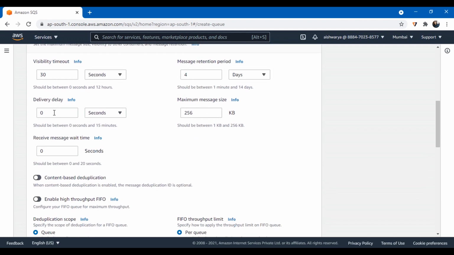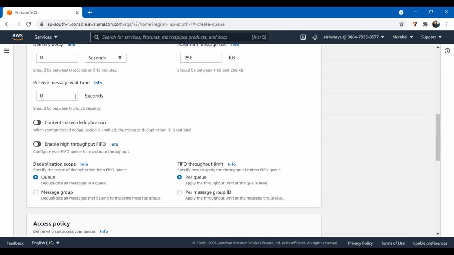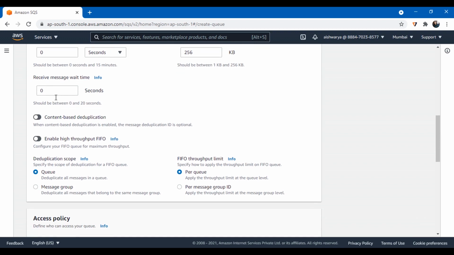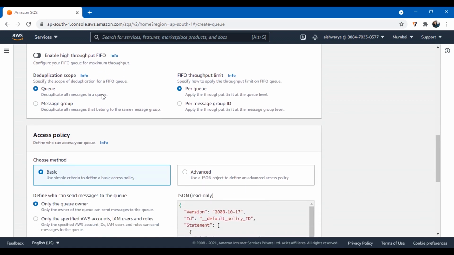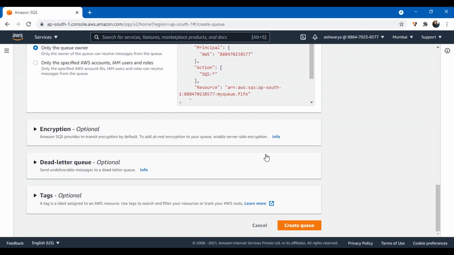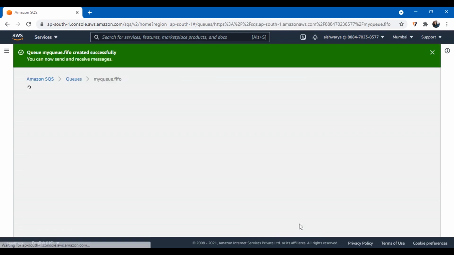Delivery delay you can also specify in seconds if you want the message to be delivered with a delay. And maximum message size you can also specify. It is a maximum of 256 KB. It can be anywhere between 1 KB and 256 KB, and it can be changed from here. Receive message wait time: if you want to wait before a message is received in the polling, you can specify a value that is greater than 0 here. And we will also enable content-based deduplication for the FIFO queue.